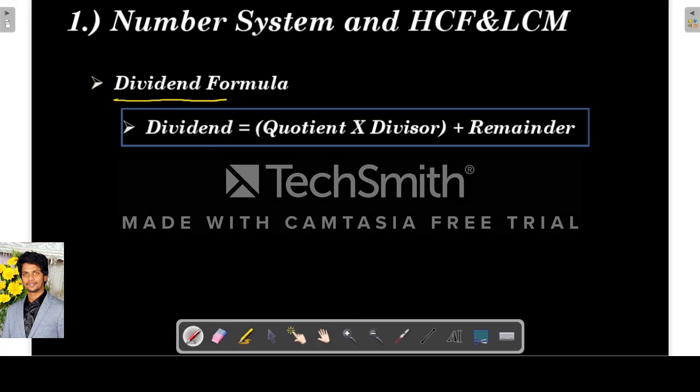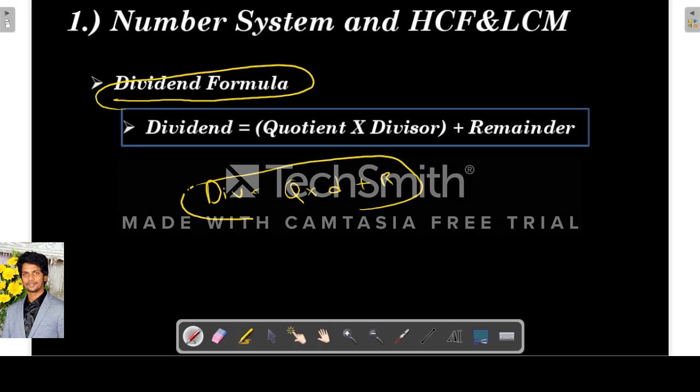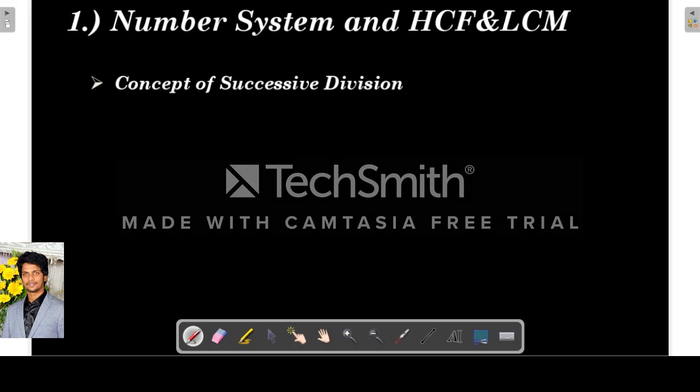So next is the dividend formula. This is a basic thing which we all know. What is the dividend formula? Dividend is equal to quotient into divisor plus remainder. So this is the dividend formula. And after that, the concept of successive division.